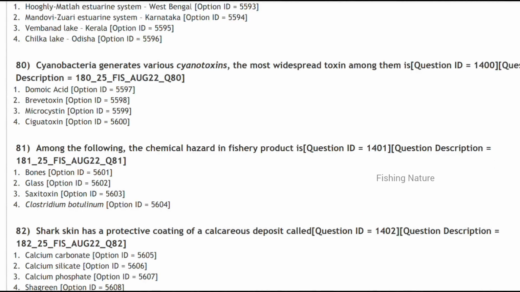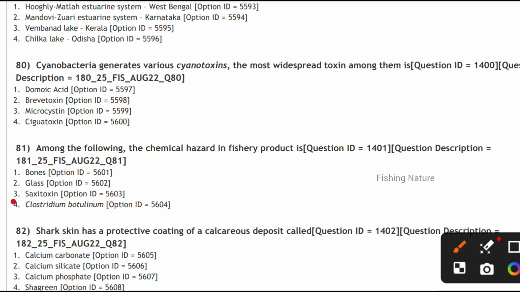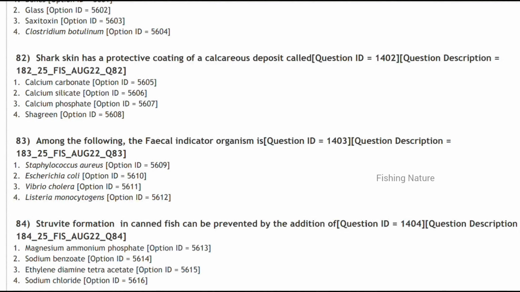Among the following, the chemical hazard in fishery product is due to the saxitoxin. Shark skin has a protective coating of calcareous deposit, mainly due to the calcium.